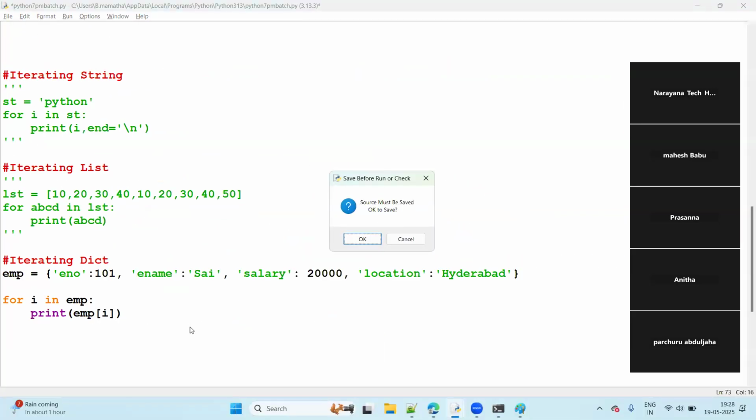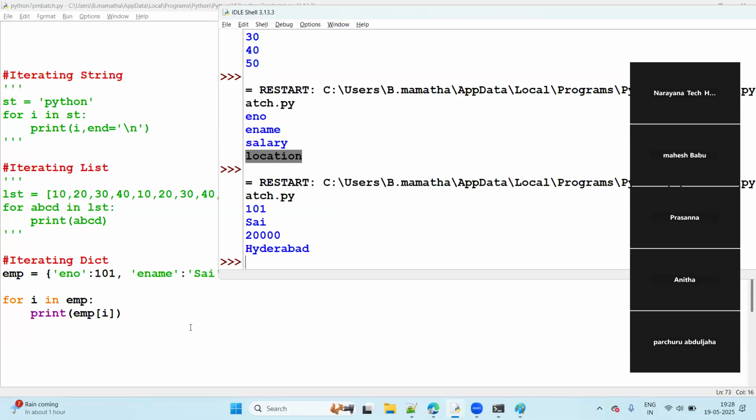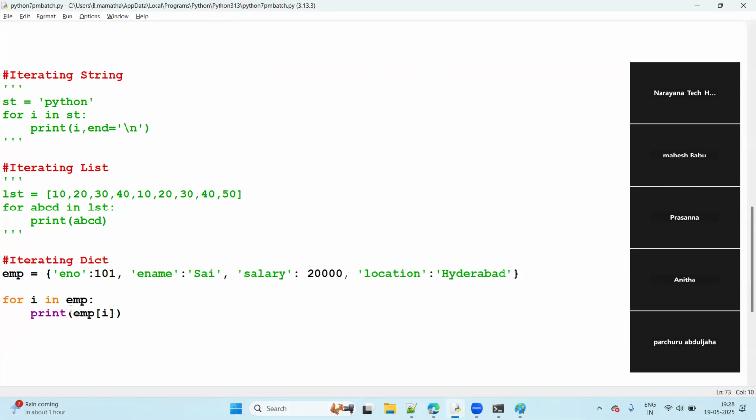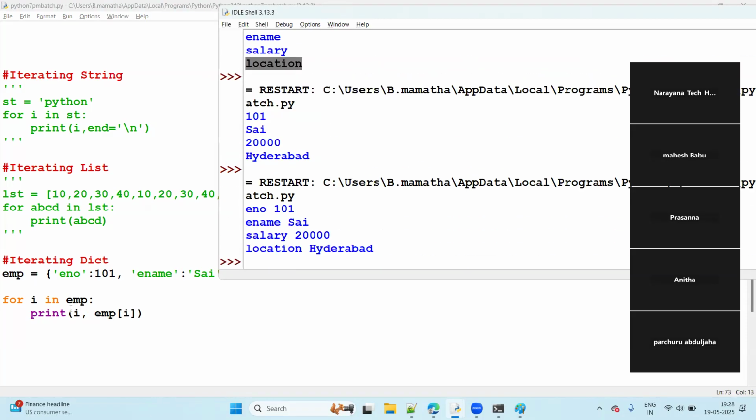Now we can observe here. See now, if I want both the keys and the values, then take the key as i like that, right? Now the key and the corresponding value both will come. Key will come, value will come. So you can see, guys: eno, eno 101, ename Sai.